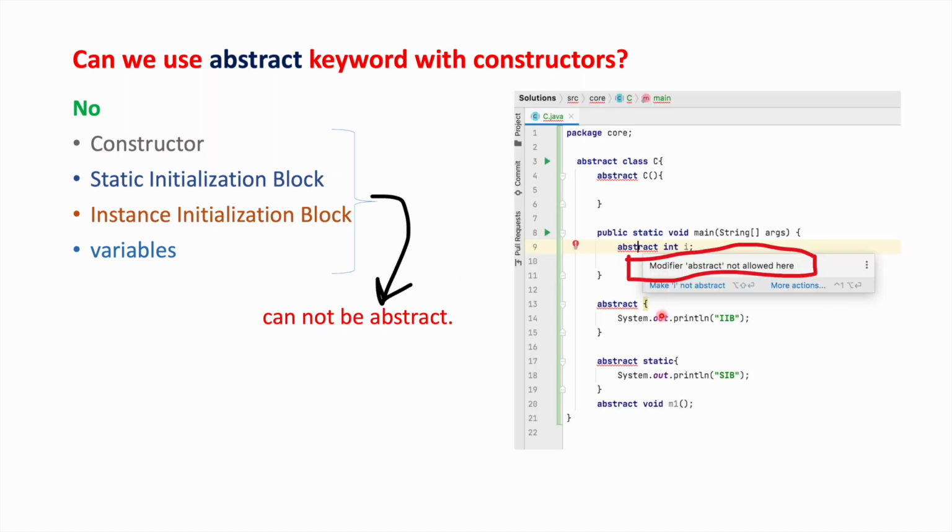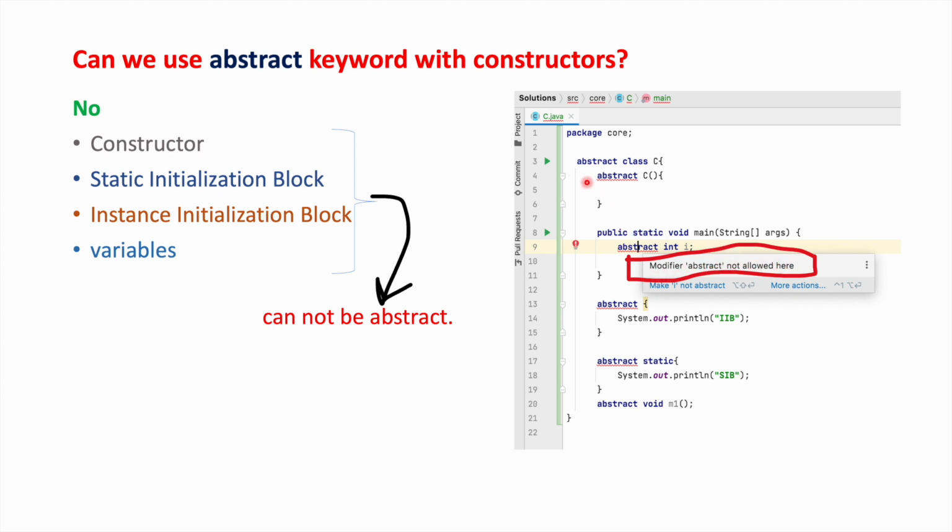If you see in this example, we are trying to represent a constructor, instance block and static instance blocks and variables as abstract. So it is giving error saying that modifier abstract not allowed here.